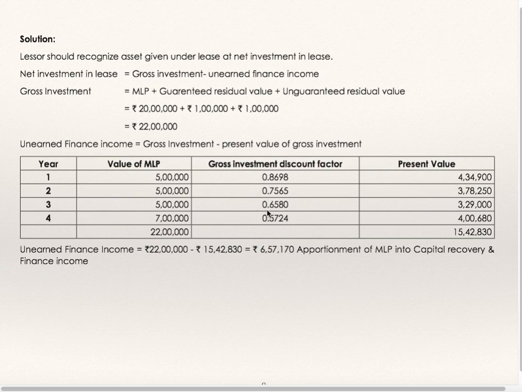Discounting factors we have already seen. So 5 lakhs into first year's discounting factor will be present value of first year. Keep on doing it for all the 4 years. You will get total present value, which is 15 lakhs 42,830. Unearned finance income is 22 lakhs gross investment minus present value of gross investment, which is 15 lakhs 42,830. Unearned finance income is 6 lakhs 57,170.